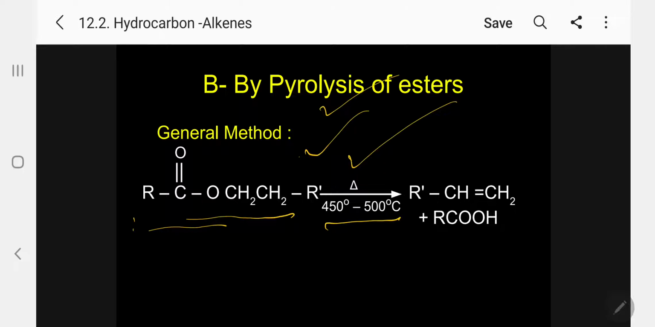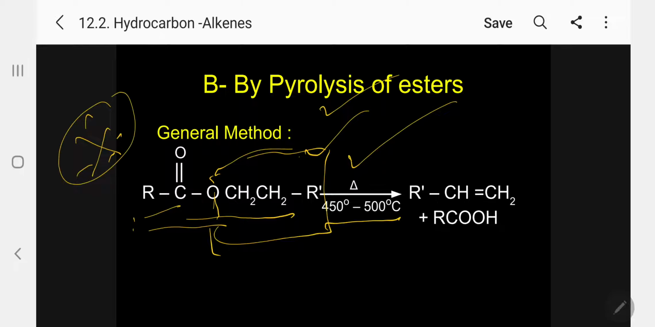Normally, be careful, my dear students, the alkene will come only from the O connected part, not the C connected part, it will not form. Please keep it in your mind. Whatever the carbon atom may be, only the O connected part of the ester will produce alkene. So R dash CH double bond CH2 plus RCOOH.